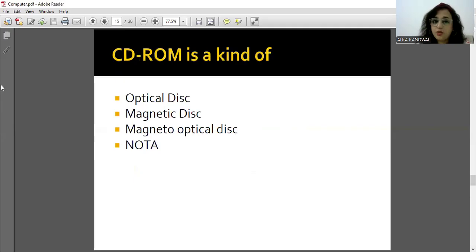When we talk about CD-ROM, it is an optical disk. What kind of disk it is? It is an optical disk. So the answer to this question is option A.